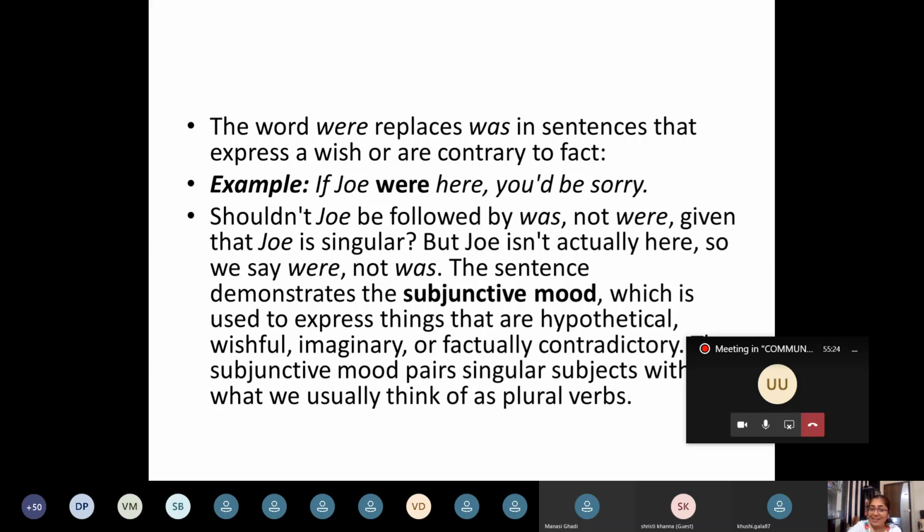But he's not actually here. Joe was here today. In this sentence, he was here. But I am using if. If only expresses your wish. If Joe were here today, then you would be sorry. So, when something is not a fact, but it is wishful, it is imaginary, then you use plural and not singular.